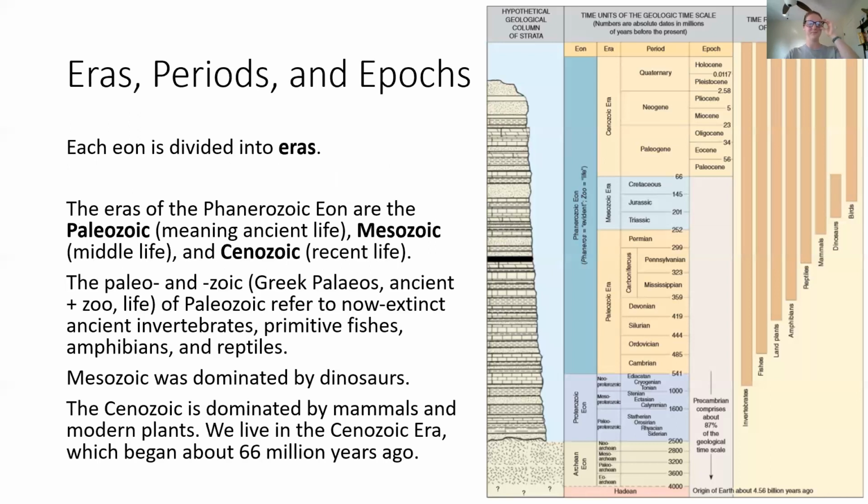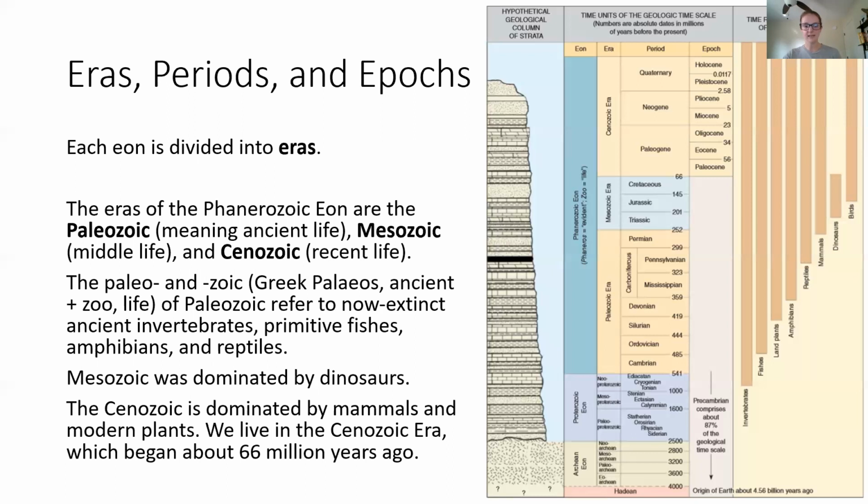All right, so as I said, each eon is divided into eras. The eras of the Phanerozoic Eon, which is where we're at today, are the Paleozoic, Paleo meaning ancient, zoic meaning life. Then the Mesozoic, meso meaning middle, so middle life. And finally, what we're in today, Cenozoic, or recent life.